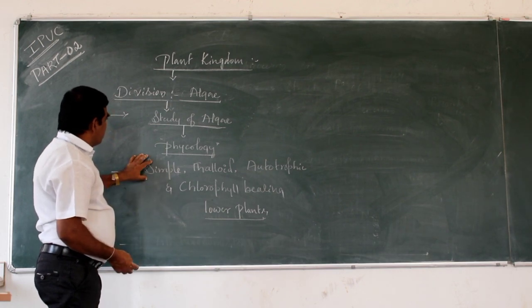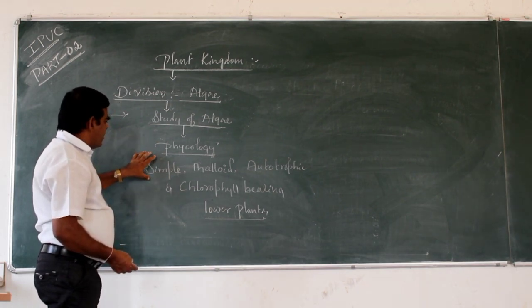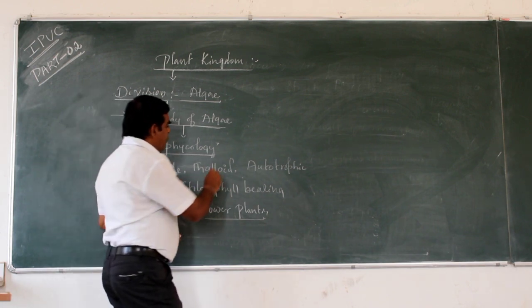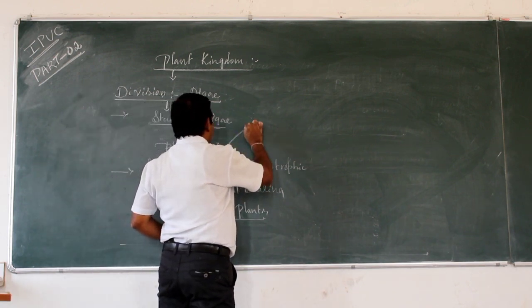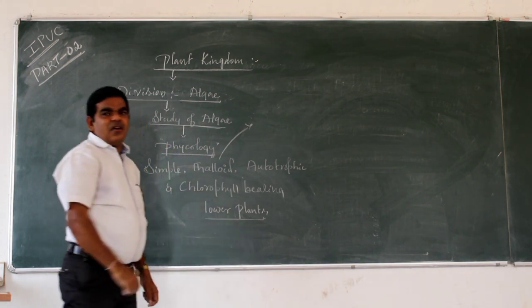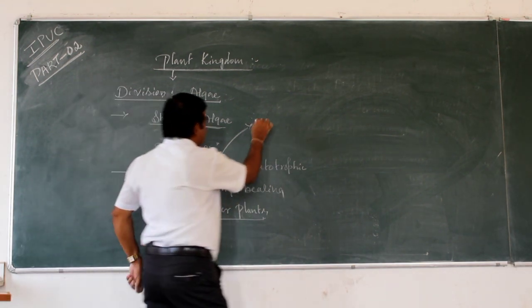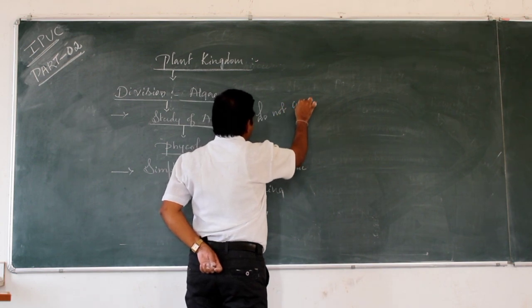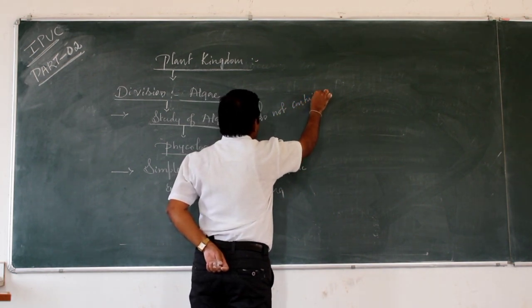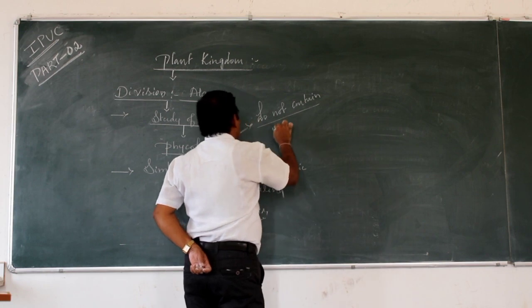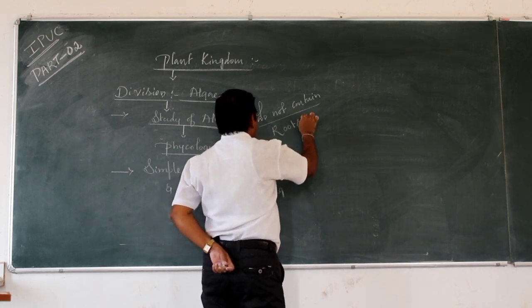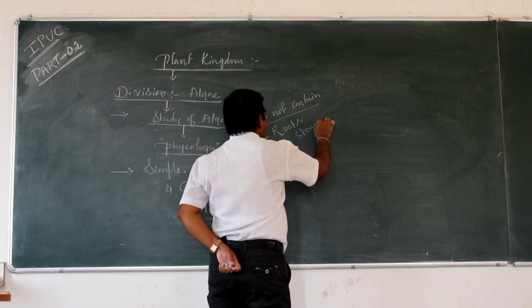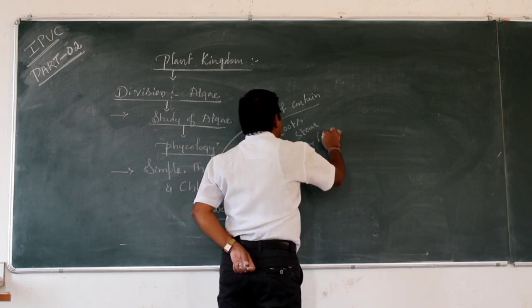Simple means the algae are very simple in structure. Thalloid means the algae do not contain roots, stem, and leaves.